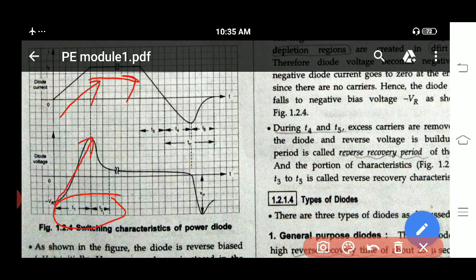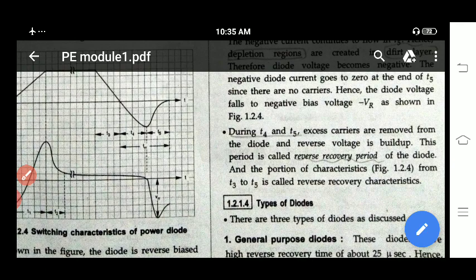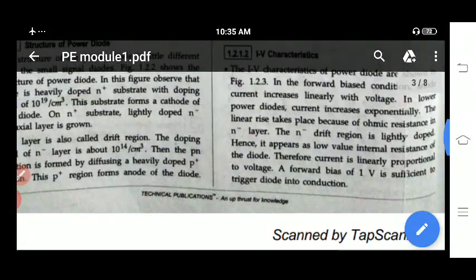Then if you want to turn it off, the diode will not turn off immediately. The total turn off time is the sum of T3 plus T4 plus T5. Here T4 and T5 together are called TRR, the reverse recovery time. What does reverse recovery time mean? Here they have written that during T4 and T5, excess carriers are removed from the diode and reverse voltage is built up. Excess carriers, in the sense of those in this n- drift region.